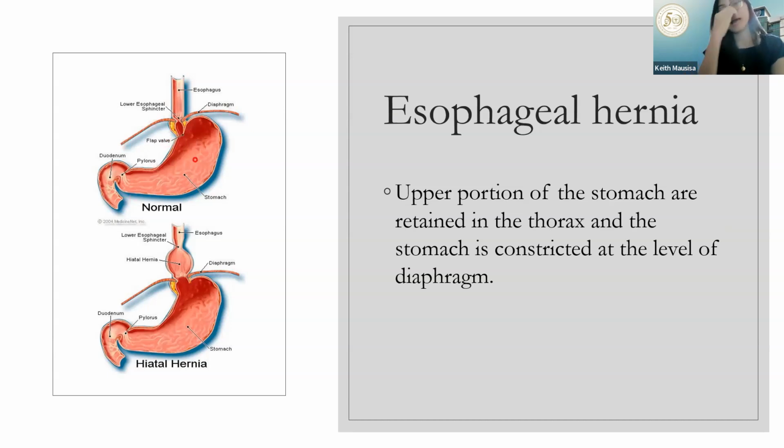But what happens in your esophageal hernia, this is your diaphragm, and then may part of the stomach na nandito sa above the diaphragm. So, that's what we call your esophageal hernia, or hiatal hernia, kasi dapat ito nasa baba ng diaphragm.